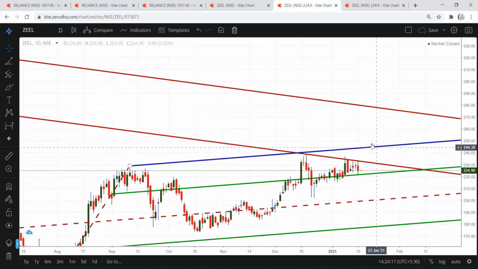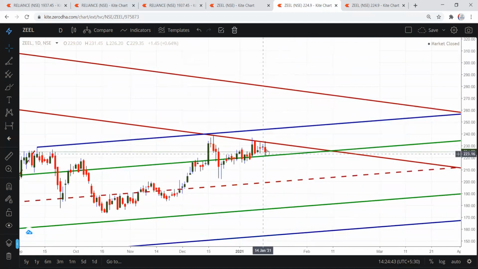So any close above 233, 234 level, there is a possibility of 15% on the upside in Zee. My ultimate target, which I've already told you on the number game, is 357. So looking good, you can take a chance in this. The stop loss is only 3 rupees, only if it moves above 226.